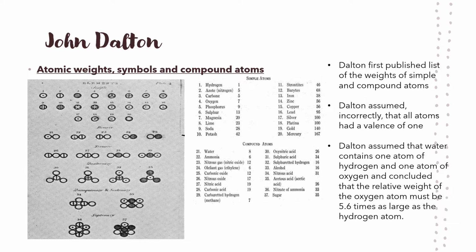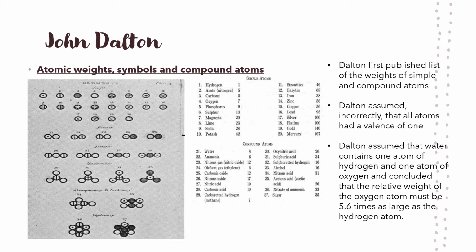The first known reference to atomic weights occurs with a list of symbols to represent atoms of the elements and compound atoms as seen in the figure. In his representation, the elements were shown as small spheres, each with a separate identity. Compounds of elements were shown by combining the appropriate elemental representation in the correct proportion to produce complex symbols. The property of atoms of interest to Dalton were their relative masses, and Dalton produced a table of atomic masses that was seriously deficient because he did not appreciate that atoms did not have to be in a one-to-one ratio. Using more modern ideas, Dalton assumed incorrectly that all atoms had a valence of 1.